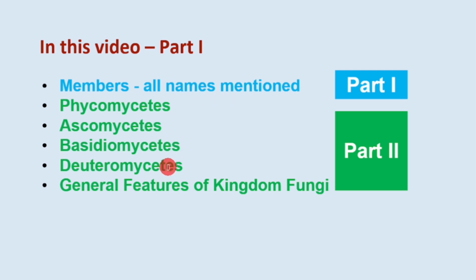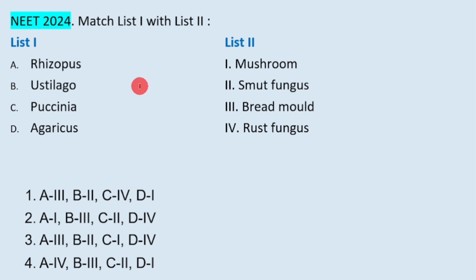There are 4 groups in Kingdom Fungi. Most of the time students focus on the features of these groups. But if you check the old NEET papers, this question was asked from the topic, and it was purely on examples. Nothing was asked about the features of any of the groups, or general features of Kingdom Fungi. So it is important for you to learn the examples by heart, and every name should be at your fingertips. This is the reason today we will only focus on learning the names in this kingdom by heart.